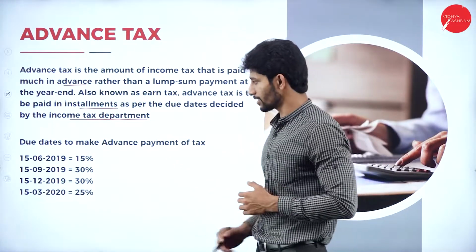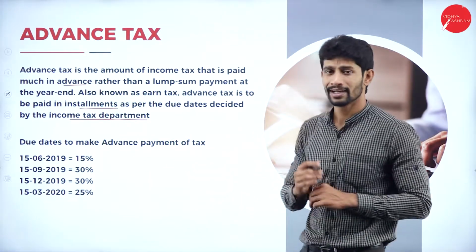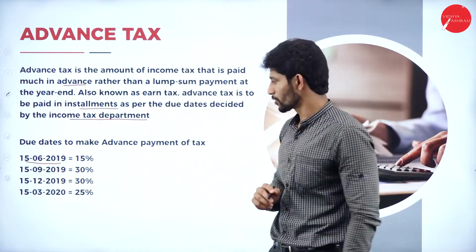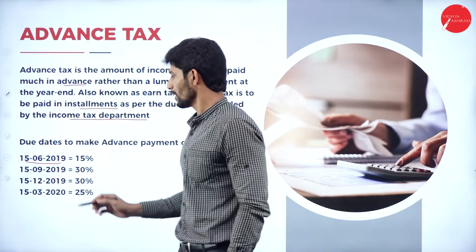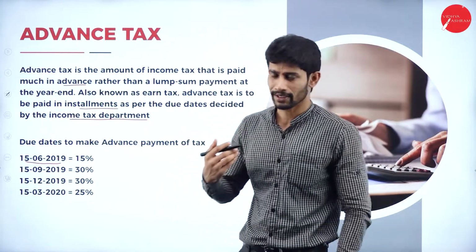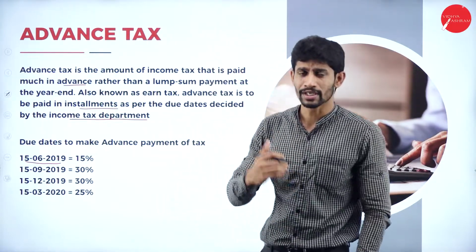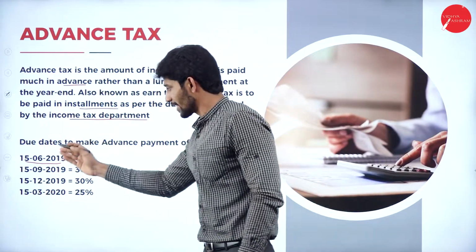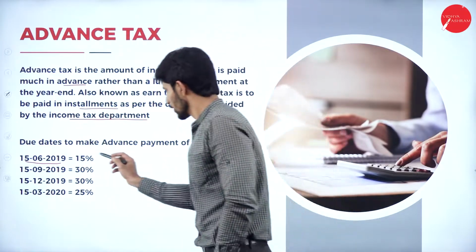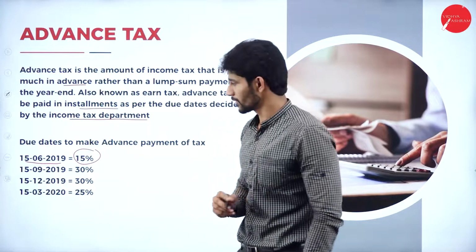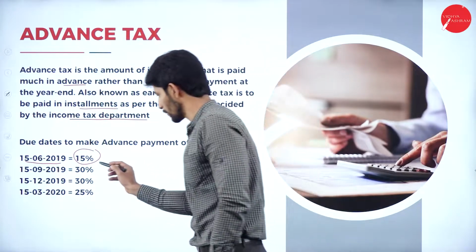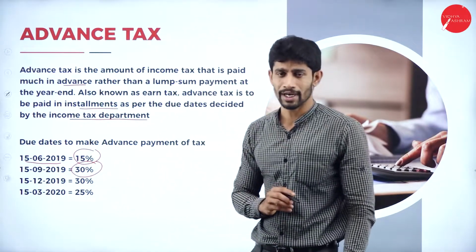So the dates are like this: due dates to make advance payment of tax. So which are those dates? 15th June. So first payment should be by 15th June. I have taken the example of year 2019. So now we are supposed to consider from 2020. For the present, it is from 2022. So these are the example dates. So every year on 15th June, you are supposed to make the payment of 15%. Next, 15th September of every year, you are supposed to make 30% of your advance tax.